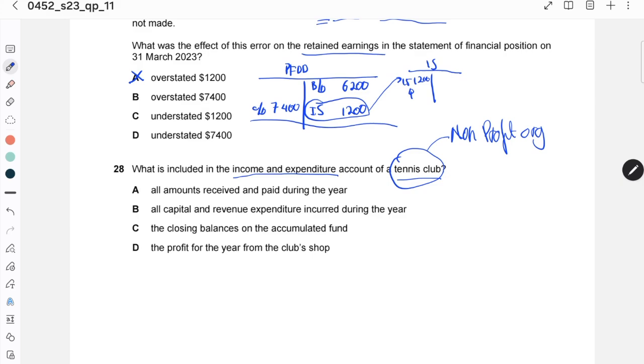So for a non-profit organization, the income and expenditure account has subscriptions, net profit, and then events, and then expenses. This is for income. And expenses for the tennis club.